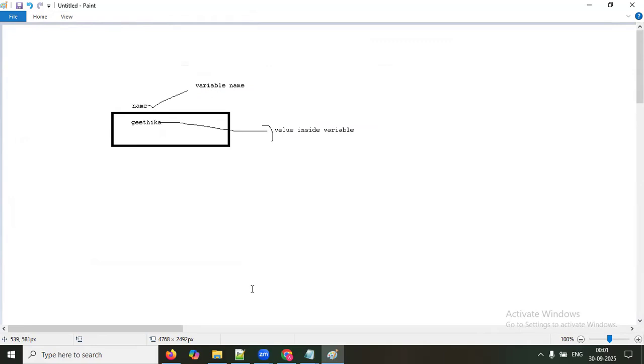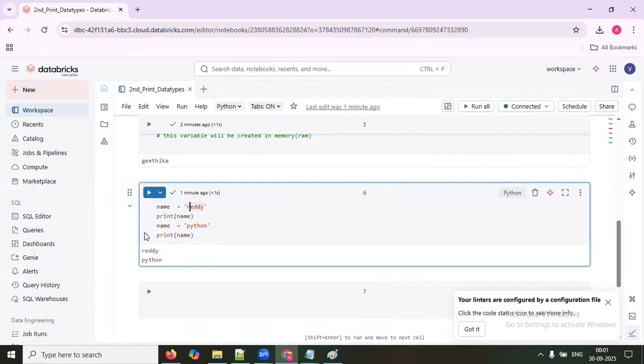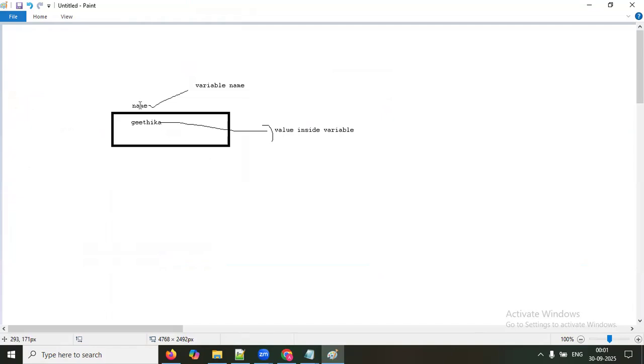Like initially we kept here Geetika. Later we change to Reddy. Later we change to Python. Like that we can change. But at a time, it can have only one value. Which value? One. No, Arjun, more than one value I wanted to keep.